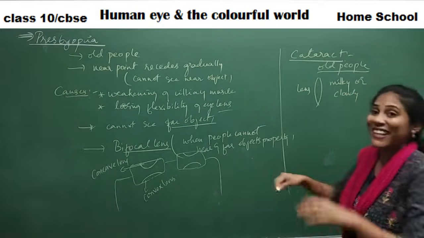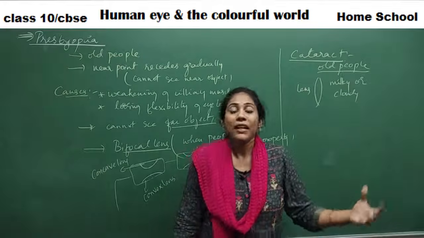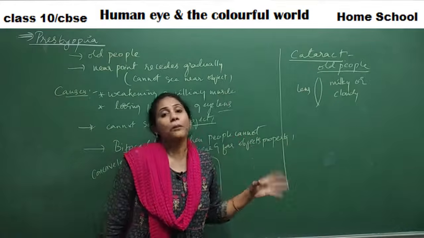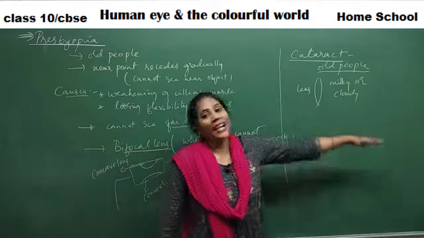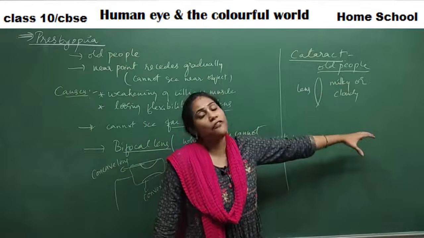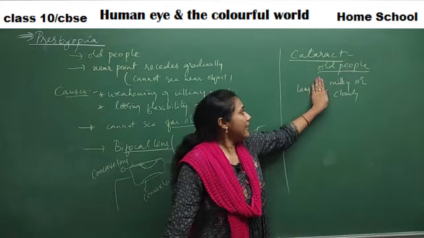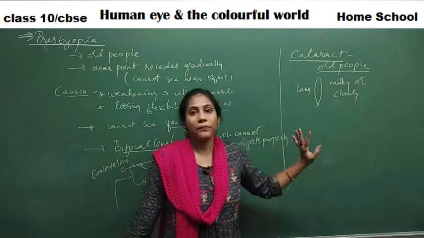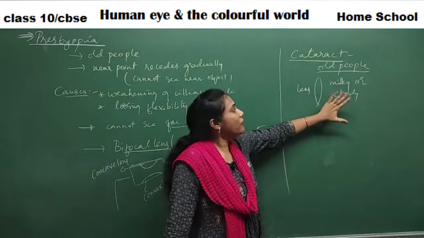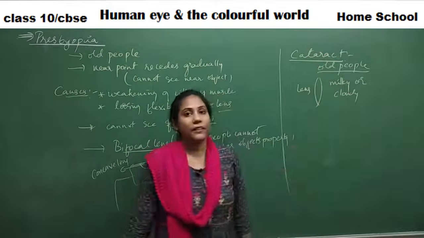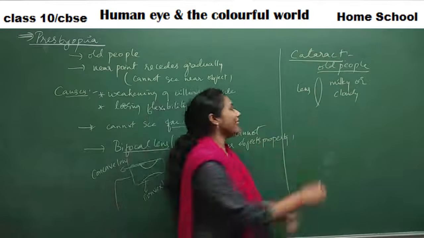That means they lose their transparent property. When they lose their transparent property, they cannot refract the light. Convergence of light rays on the retina cannot take place because the lens is becoming milky or cloudy. So this particular vision problem is called cataract. And how do you correct it?